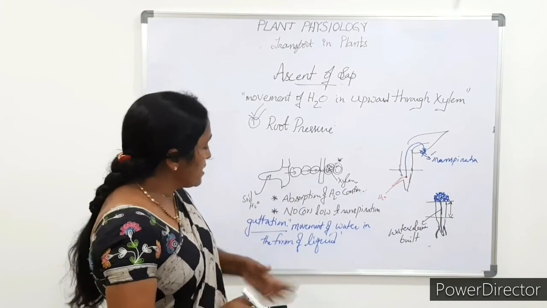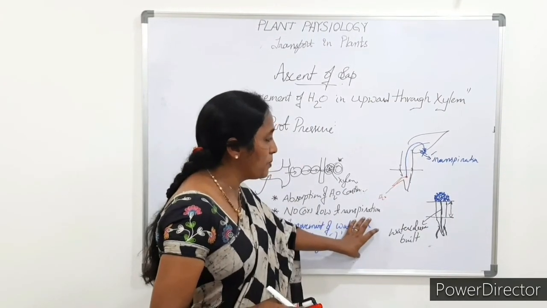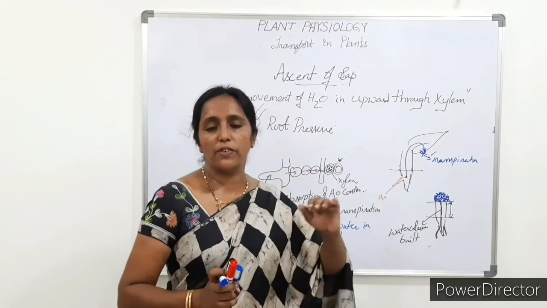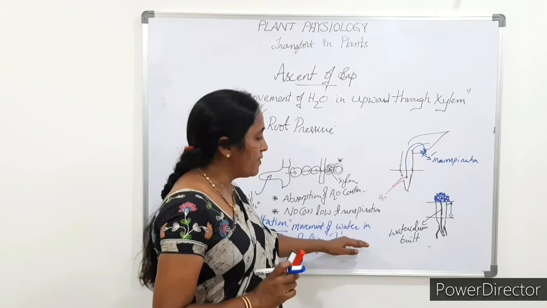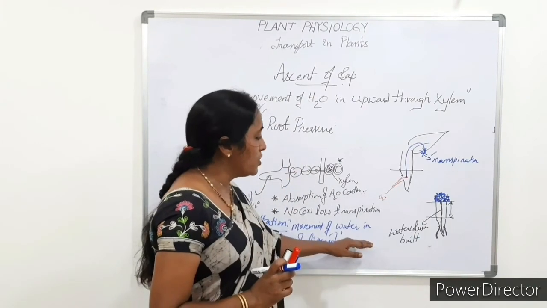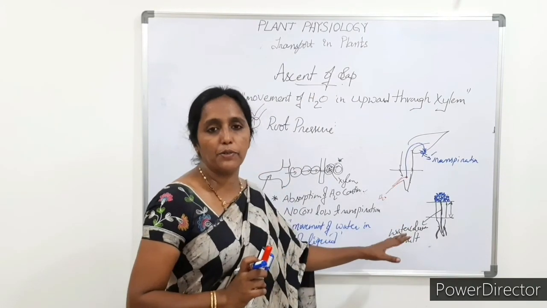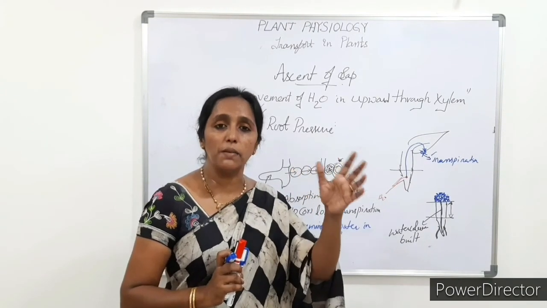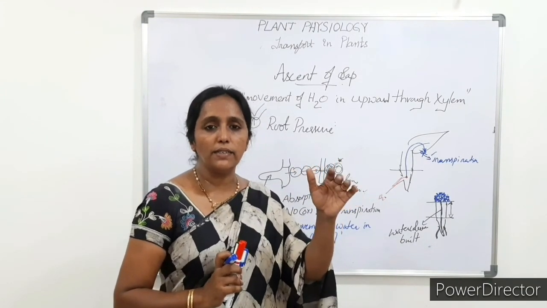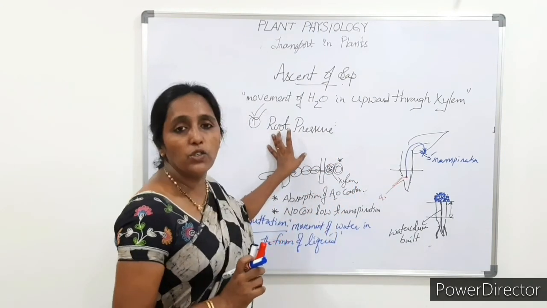This is applicable only to those plants which lie very short from the ground level. That means this pressure is only useful for plants like herbs. If the plants are 20 or 25 meters tall, this root pressure is not useful.